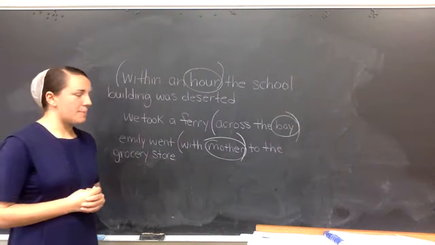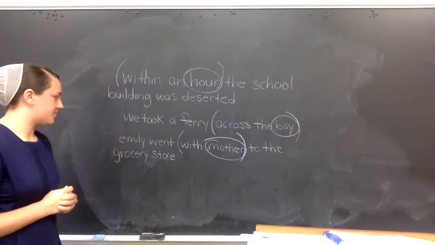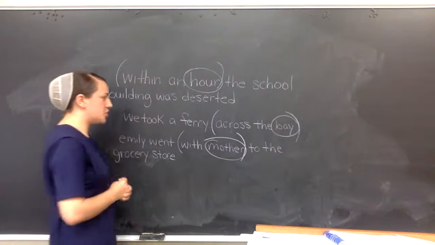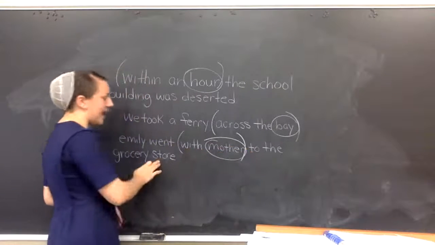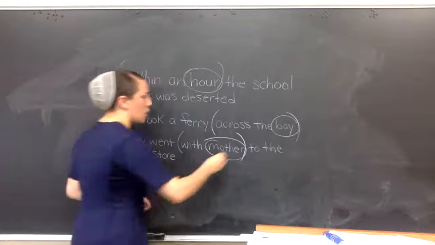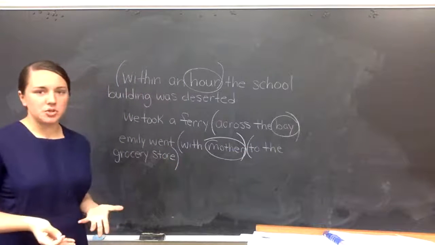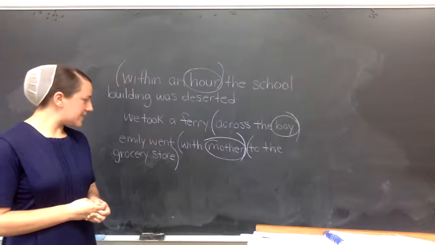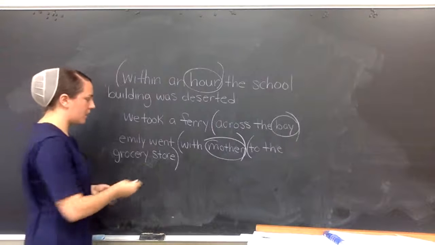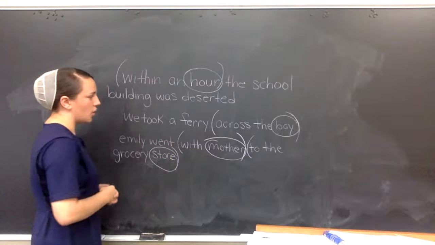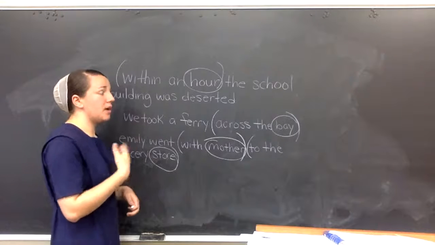Now there is another prepositional phrase in this sentence. What is it? To is a preposition. Does that have a noun between the preposition and the object after it? So to the grocery store is our prepositional phrase. And what is the OP? What is the object of preposition? That would be store. Now we're going to review capitalization and punctuation.